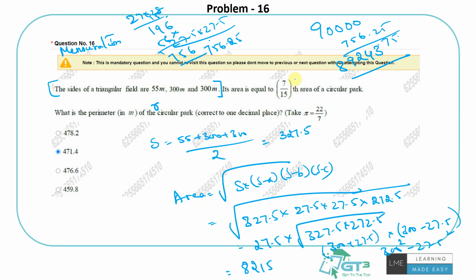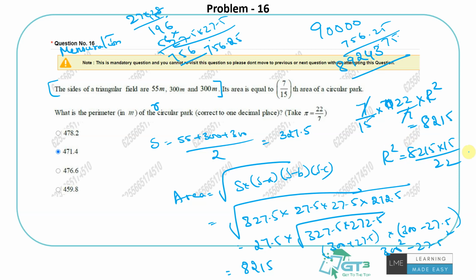Okay, so this is 7 by 15th of the park area, right, into pi r square. So 2 by 7 into r square is nothing but 8215. 7 gets cancelled out. So it will be r square is equals to 8215 into 15 by 22. So 8215 into 15 divided by 22 and square root of